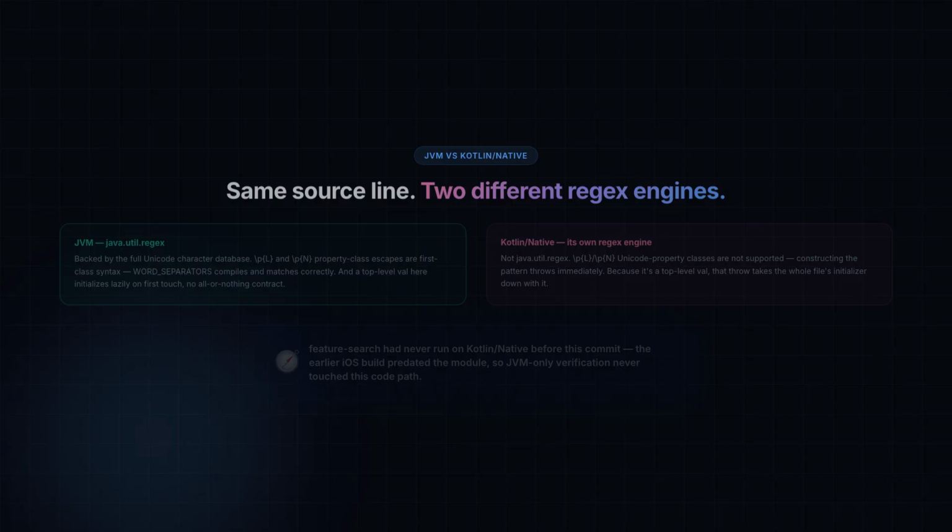That is the sharp edge of Kotlin Multiplatform. Shared source does not mean a shared standard library underneath. Regex is common Kotlin API on paper, but the property class subset it actually accepts is a platform detail.